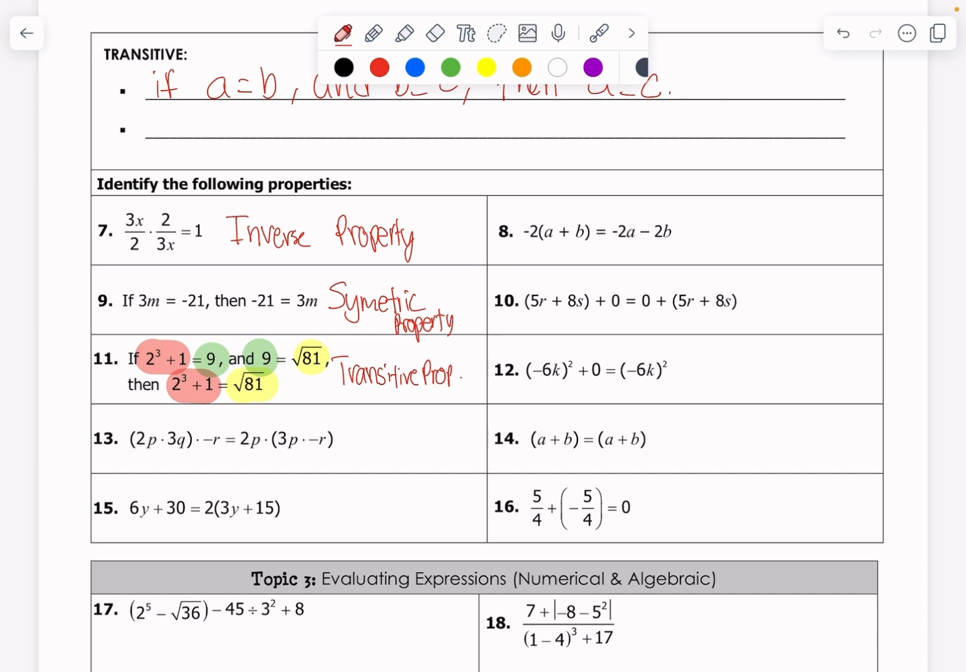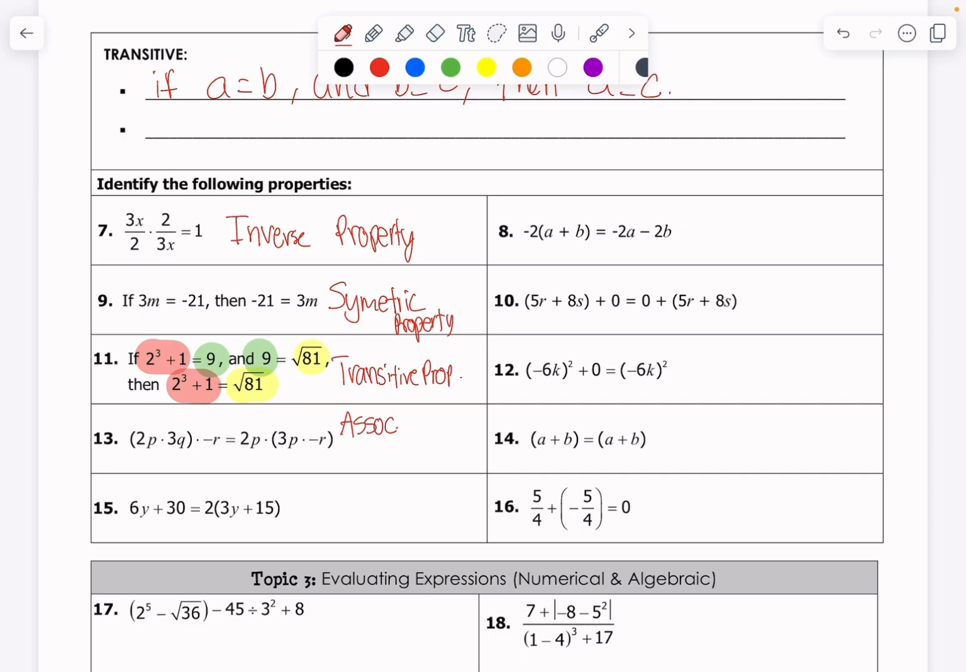This next one, let's take a look here. 2p times 3q times negative r is equal to 2p times the product of 3q and negative r. This is the associative property. This is just a different order of multiplication. And so this is just the associative property. And you could put of multiplication because that's what's being used here.